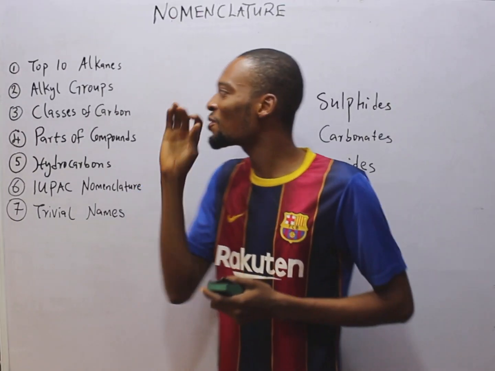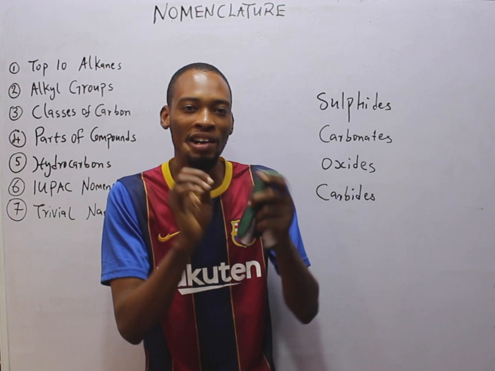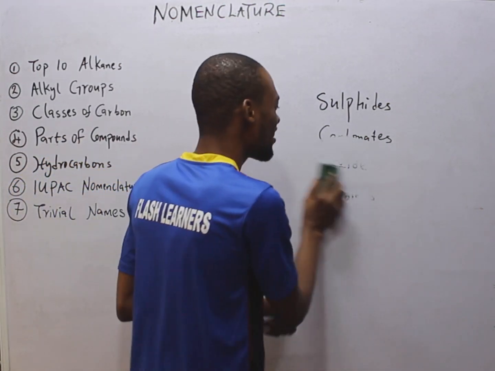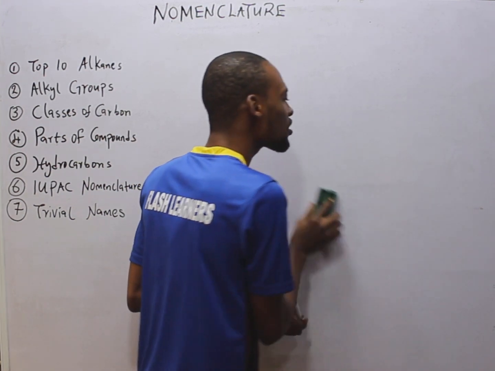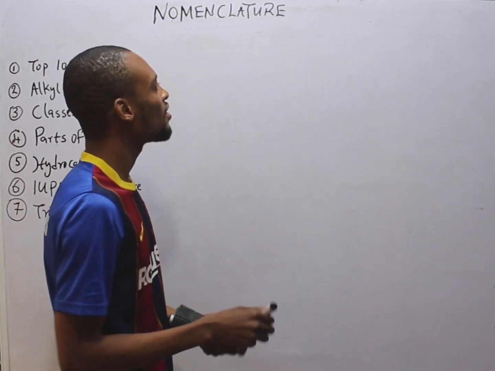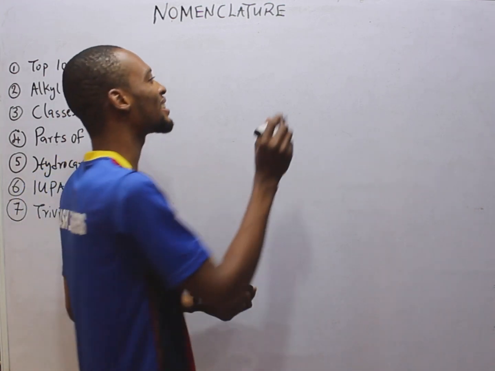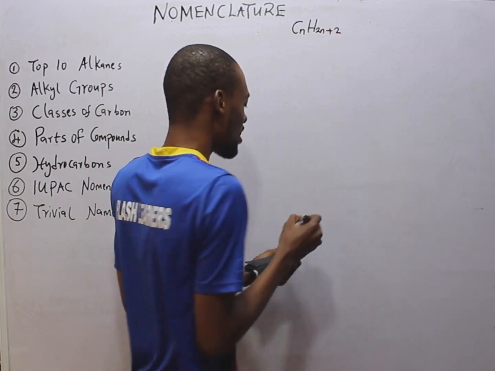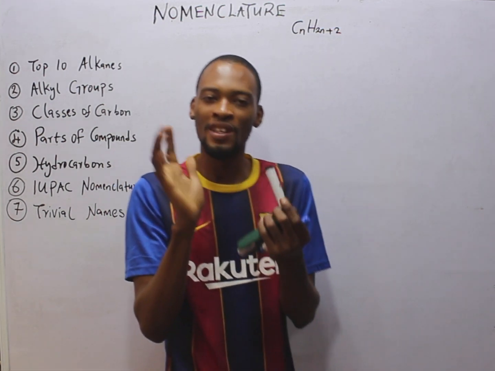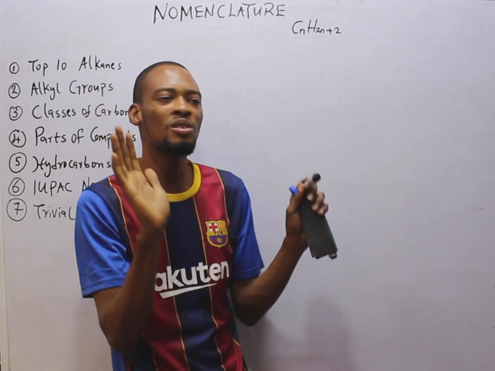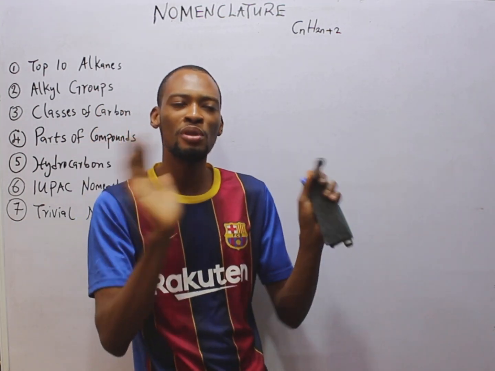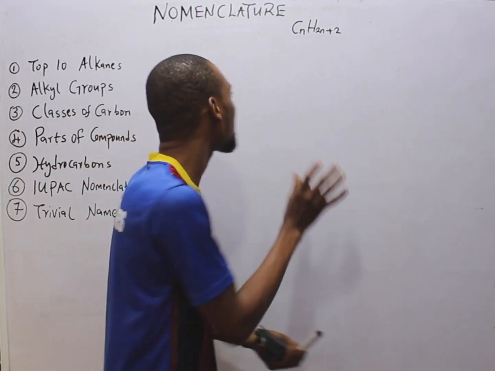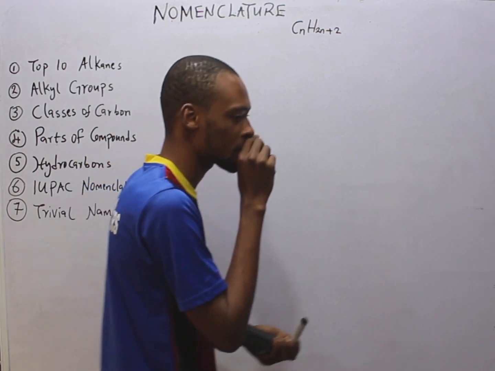The first step to understanding naming of organic compounds is understanding the first 10 alkanes. Remember, while explaining homologous series, I established that the general formula for alkanes is CnH2n+2. And how do you know an alkane? It is simply the presence of single carbon to carbon bond throughout, or single carbon to hydrogen bond throughout. That is how you identify alkanes.